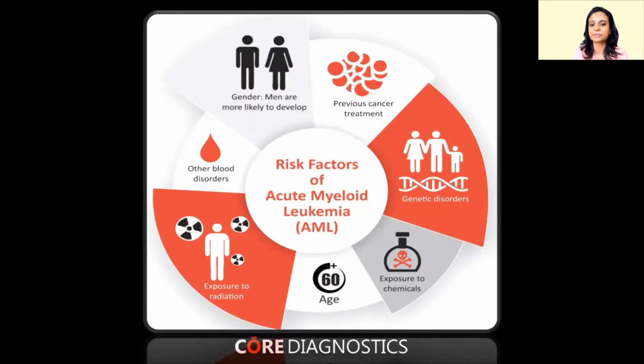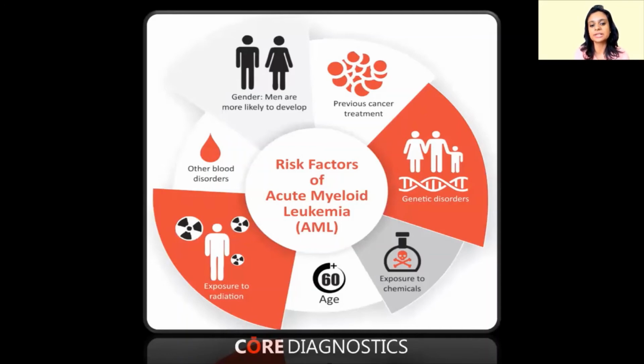So let us now see the risk factors associated with AML. A person having any genetic disorder like Down syndrome also has an increased chance of developing AML. Exposure to chemicals is also one of the risk factors. Prolonged exposure to a chemical called benzene, which is a solvent found in rubber industries and gasoline industries, also aids in developing AML. A person above 60 years of age also has increased chances of developing cancer.